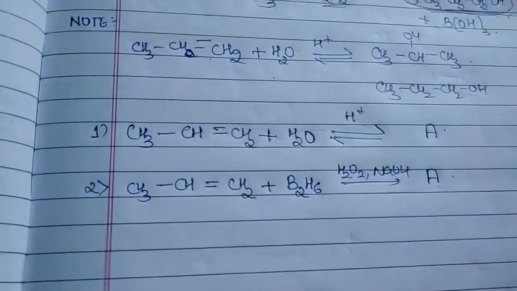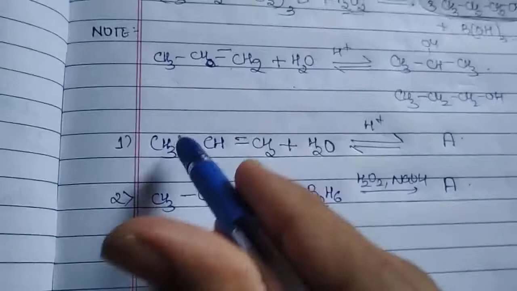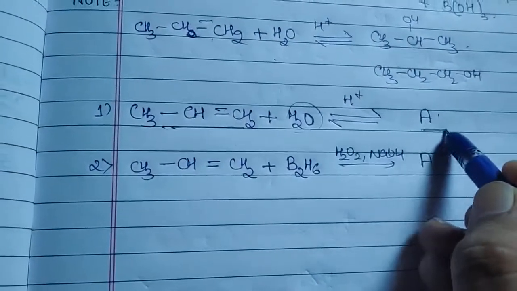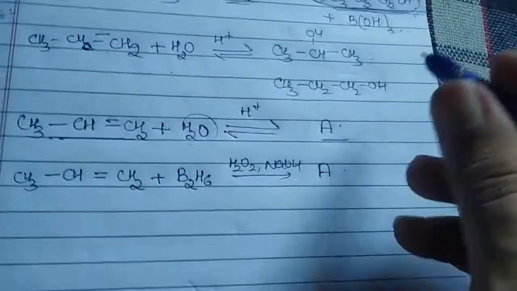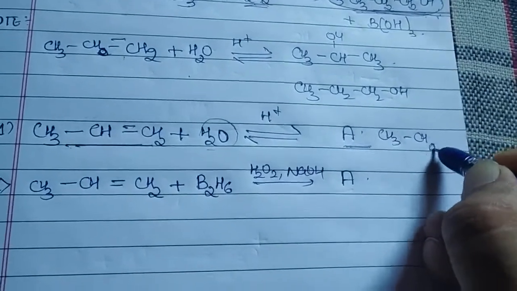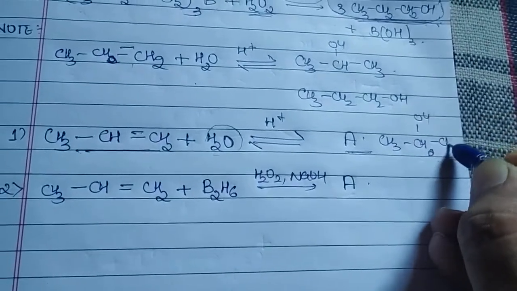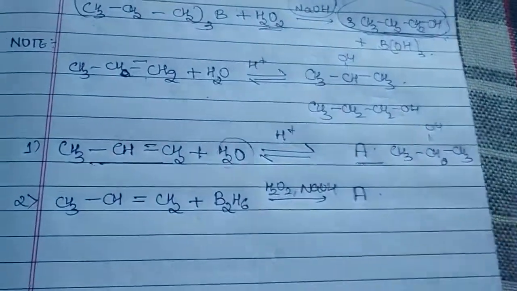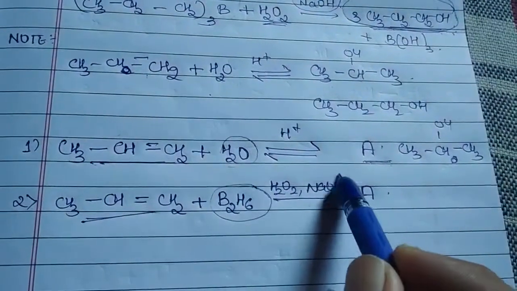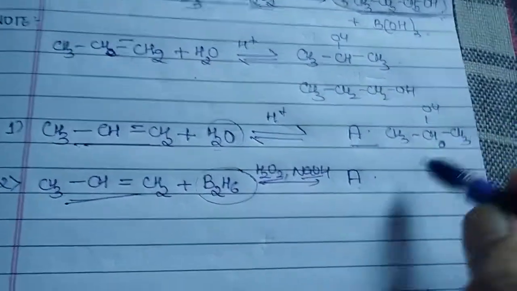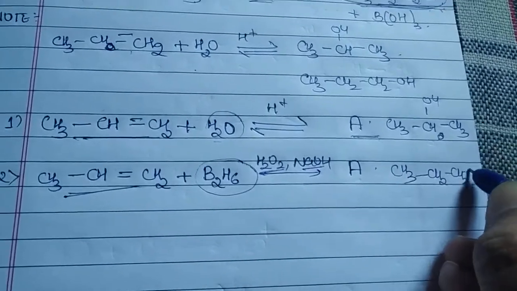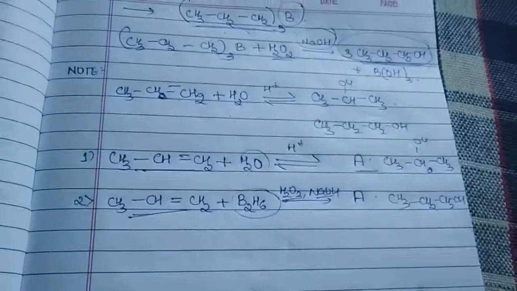So now you should not get confused over here. Why am I saying this? Because in the first reaction, whatever the product we are going to get follows Markovnikov's rule. That is, you will get CH3CH(OH)CH3, propane-2-ol. But in the second reaction, when you treat the alkene with diborane in the presence of hydrogen peroxide and sodium hydroxide, you will get propane-1-ol, CH3CH2CH2OH. This is the difference you have to remember.